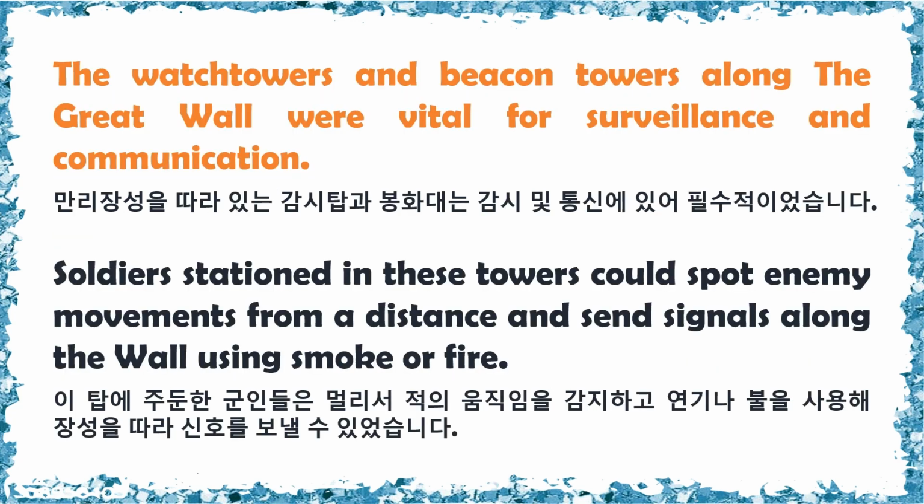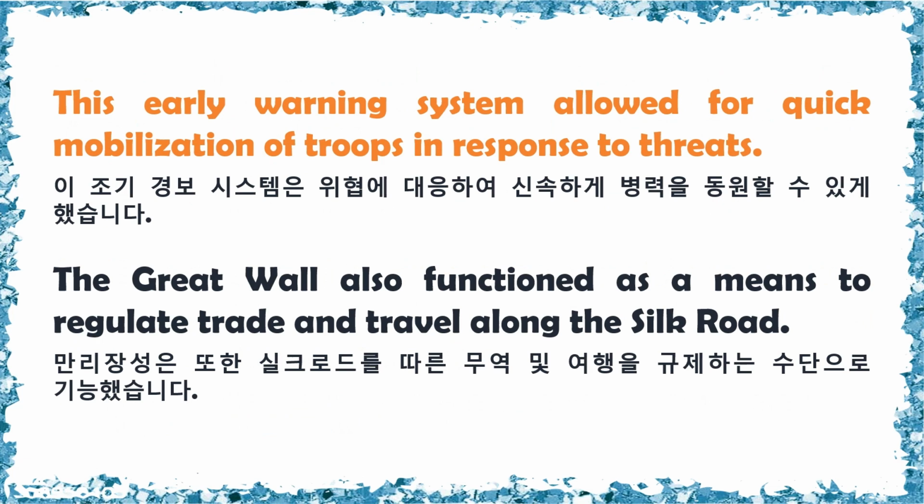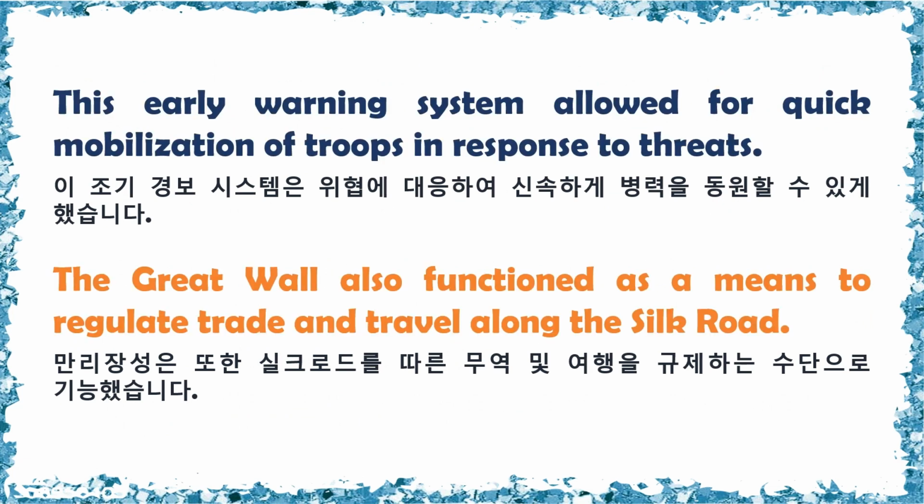Soldiers stationed in these towers could spot enemy movements from a distance and send signals along the wall using smoke or fire. The watchtowers and beacon towers along the Great Wall were vital for surveillance and communication. The Great Wall also functioned as a means to regulate trade and travel along the Silk Road. This early warning system allowed for quick mobilization of troops in response to threats.